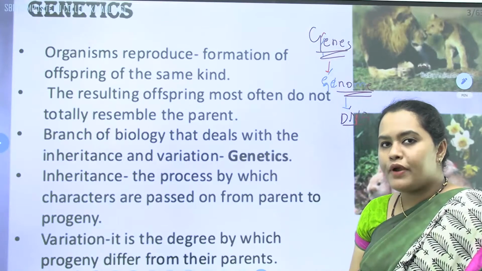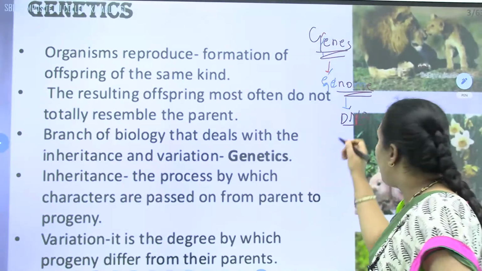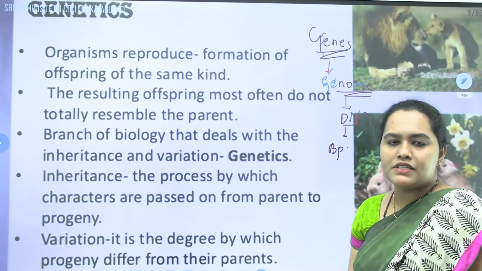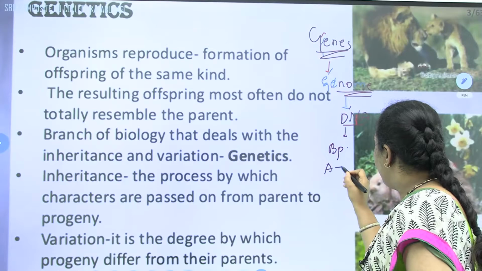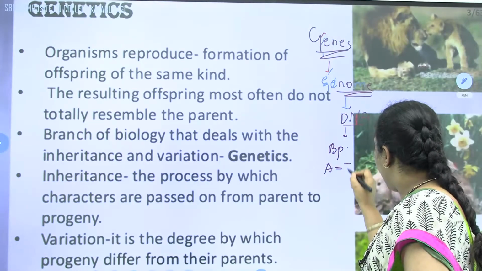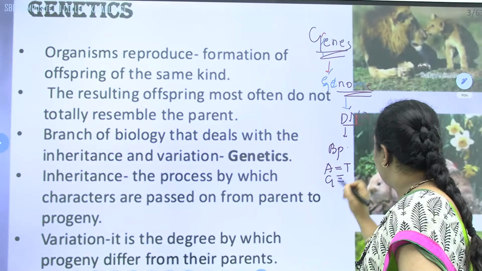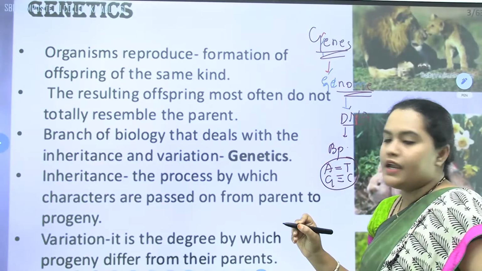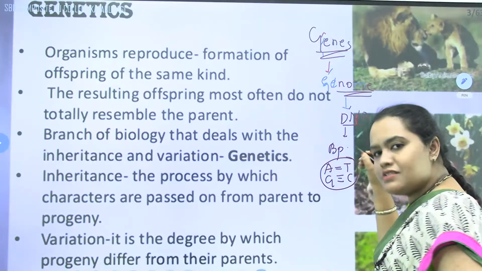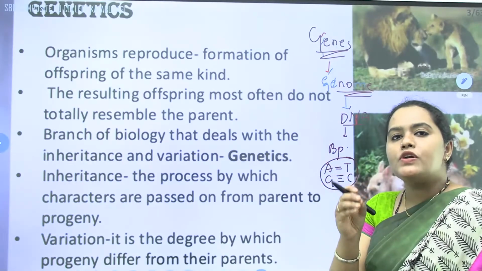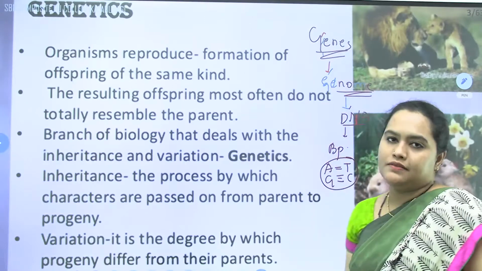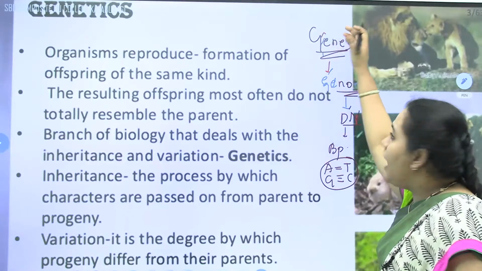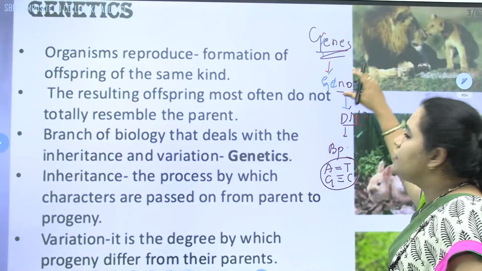You might have read in biomolecules that DNA consists of base pairs: adenine binds with thymine and guanine binds with cytosine. Genes are nothing but these base pairs; a combination of base pairs is a gene, and a number of genes constitute the genome.